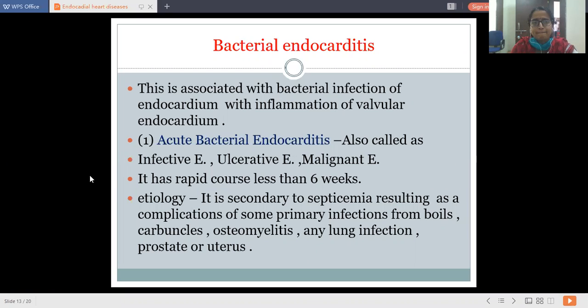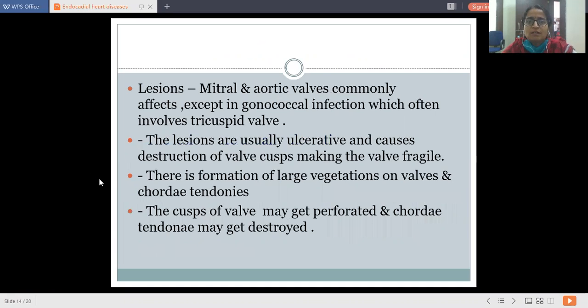Lesions. The mitral and aortic valves are commonly affected, except in gonococcal infection, in which there is often involvement of the tricuspid valve. The lesions are usually ulcerative and cause destruction of valvular cusps, making the valve fragile, that is delicate.